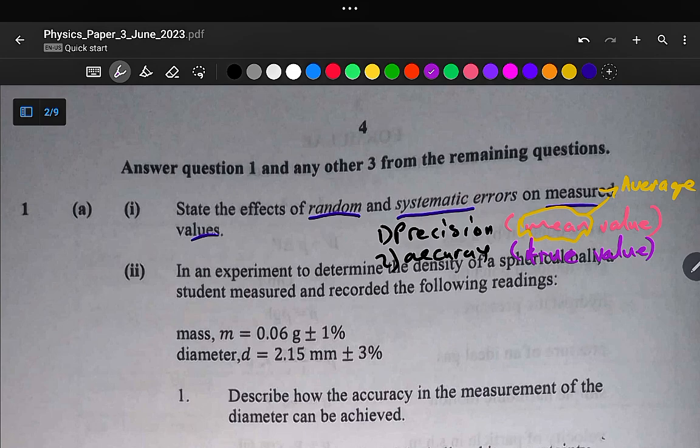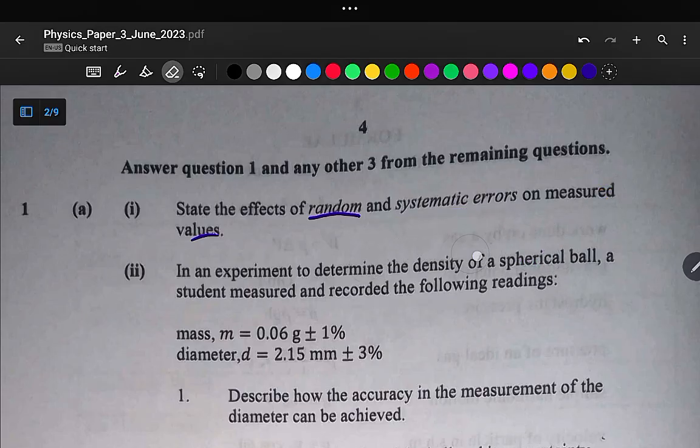So what you also need to understand under this topic of random errors, systematic errors, precision and accuracy is that when random errors are higher, this reduces precision. Why? Because from our definition of precision, it is the measure of deviation of measurements from the mean value. And random error is when measurements are scattered about the mean value. So if we increase that scattering of measurements about the mean value, it reduces the precision of measurements, the deviation of measurements to the mean value.